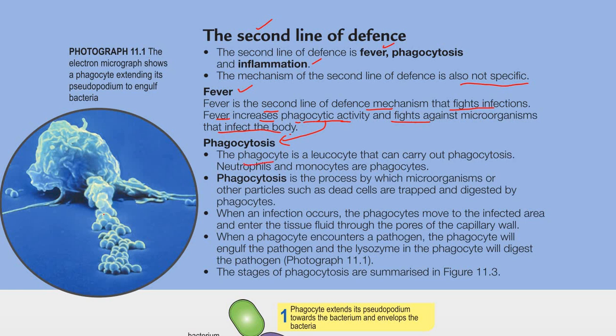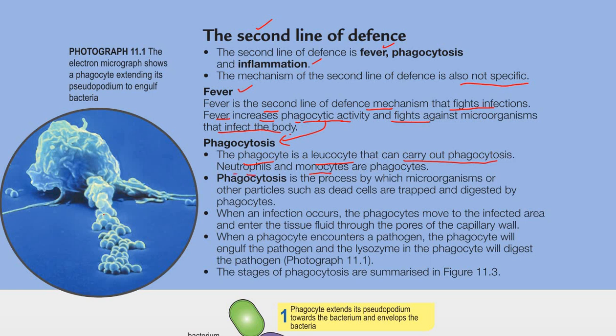The phagocyte is a leukocyte that can carry out phagocytosis. So you still remember what a leukocyte is? A leukocyte is a white blood cell, right? We have five white blood cells: basophil, eosinophil, neutrophil, lymphocyte, and monocyte. Only two of them are phagocytes, meaning they can carry out phagocytosis: neutrophils and monocytes.